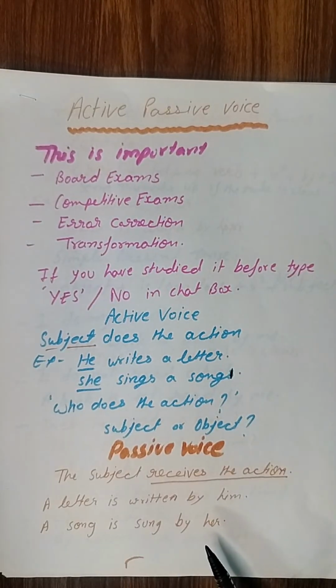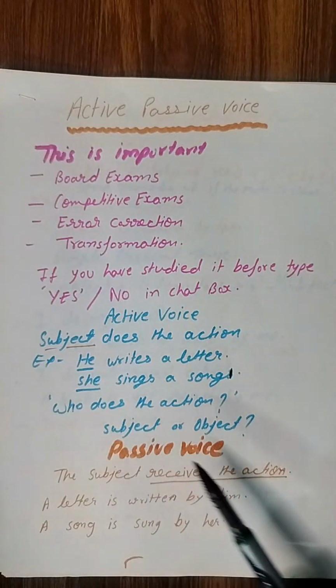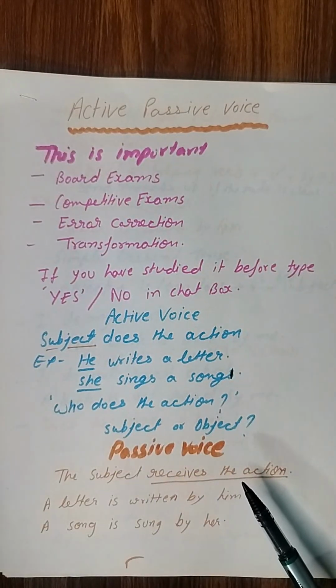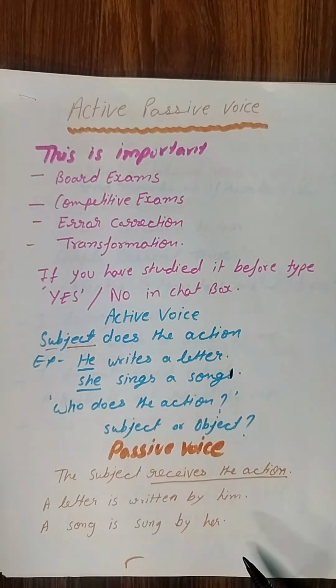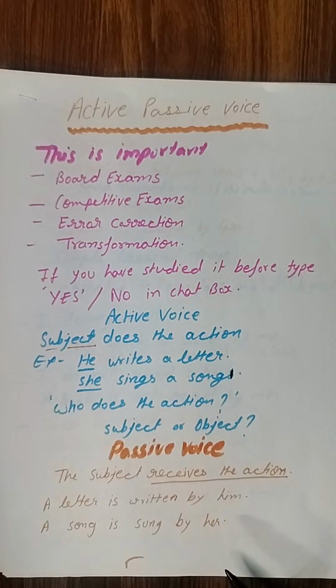Right? Next example was she sings a song. So its passive voice is a song is sung by her. Right? So I think the basic concept of active and passive voice is clear. Whenever we do these kinds of sentences, we must remember that in passive voice we always use verb third form.